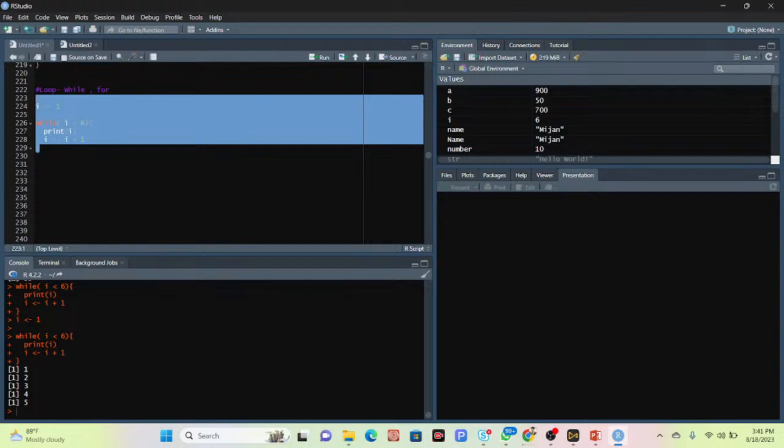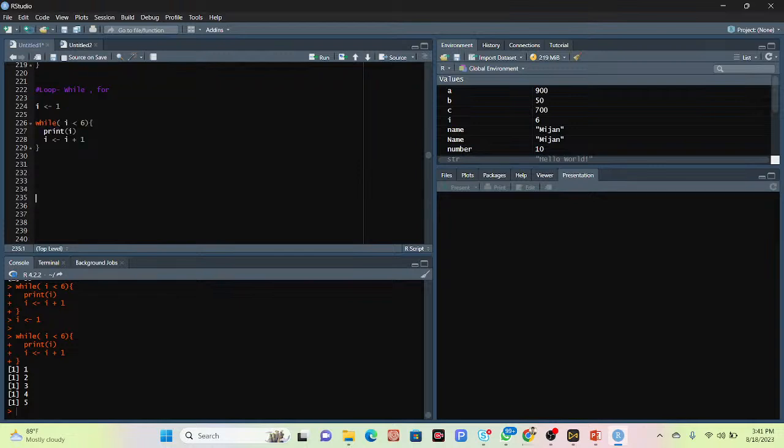But this time I use the break function. We can stop the loop even if the while condition is true. So for that, how can I do it? I can simply print this i and then use the break function.